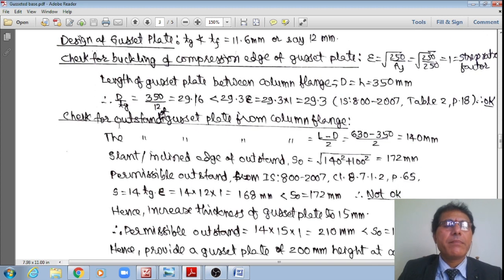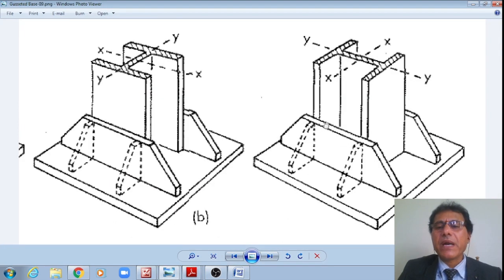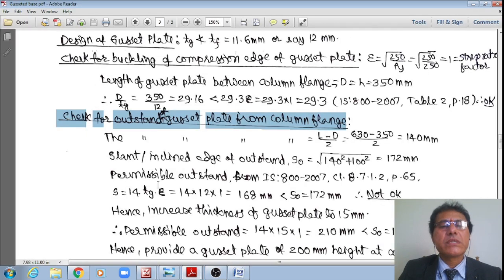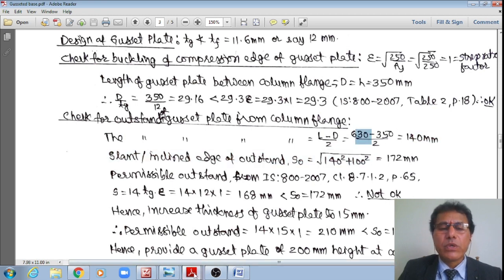Here, I am okay, but let us check the outstand of the gusset plate from the column plane, whether we already checked this first part, whether this will buckle or not, or the second one, whether this will buckle or not. That is given in the form of the outstand check as per the code. Now I get the outstand of the gusset plate from the column plane equal to L minus D divided by 2, right? That length is equal to 630 minus 350 divided by 2, which is equal to 140.